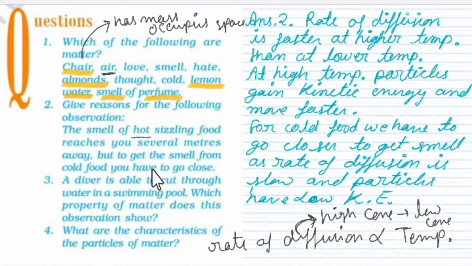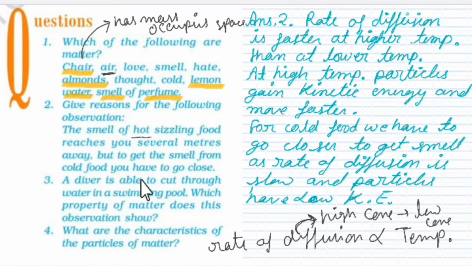This is the explanation, but how will you write the answer? You will write that the rate of diffusion is faster at high temperature. At first you will explain this, then the lower temperature. At high temperature, particles gain kinetic energy and move faster. For cold food, after changing the paragraph, you will explain: for cold food, we have to go closer to get a smell, as the rate of diffusion is slow and particles have low kinetic energy. So I hope you will understand.